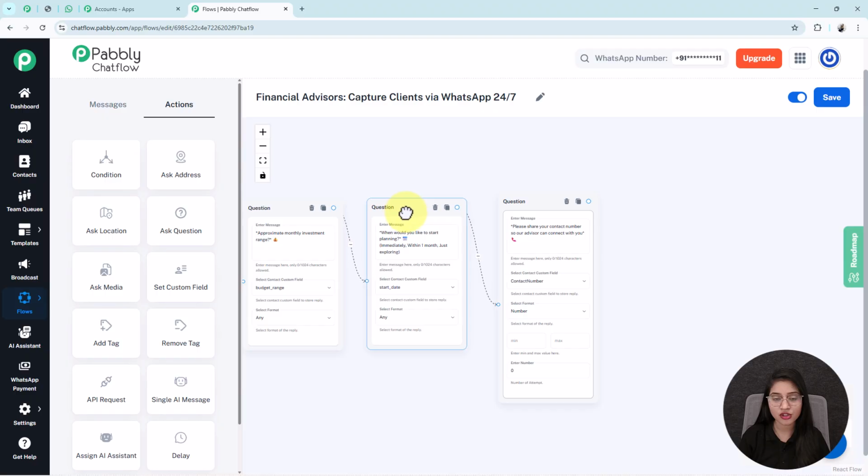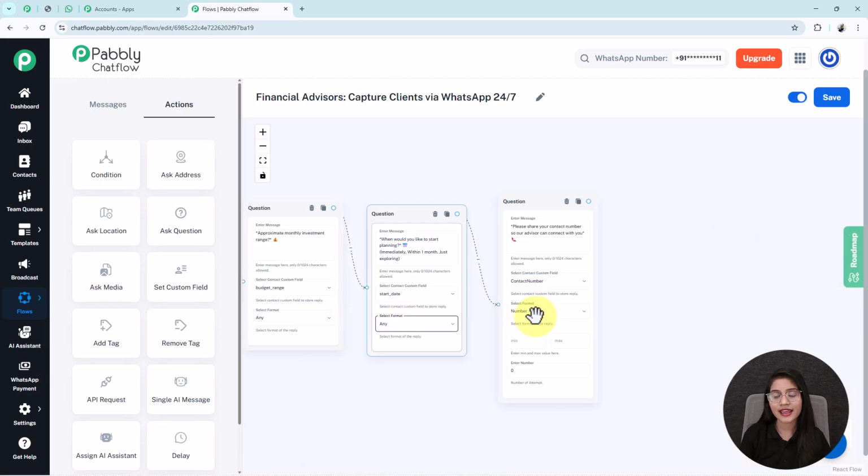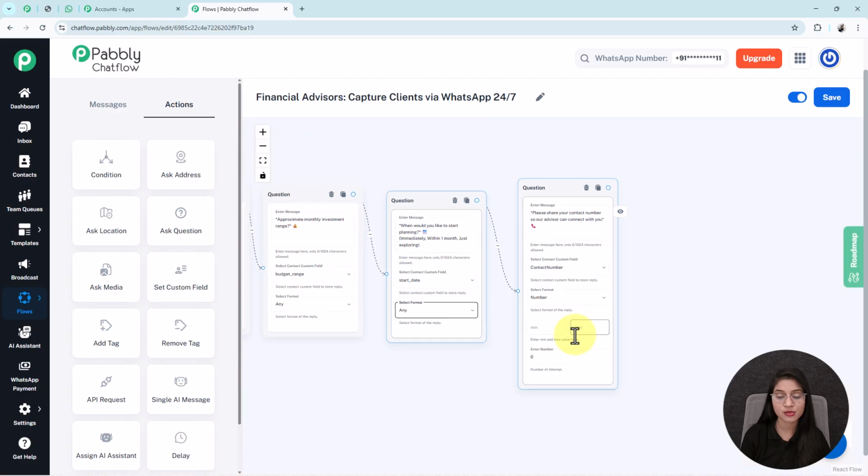In this question box I ask my user to share the date when they would like to start the plan. For that I have selected the contact custom field as start date and the format as any. Here I have selected the format as any because the user will send me the date in any format. And lastly, I ask my user to share their contact number. That's why I have selected the contact custom field as contact number and the format as number. You can also enter minimum and maximum values in both of these boxes if you want to.